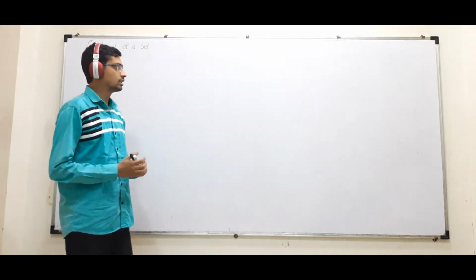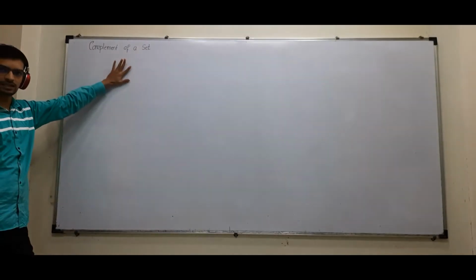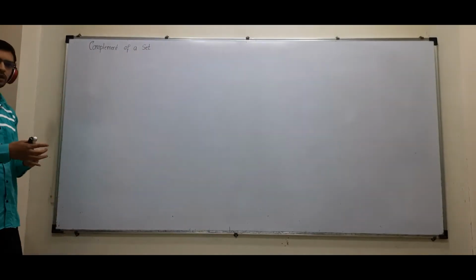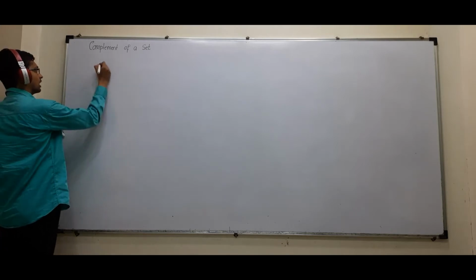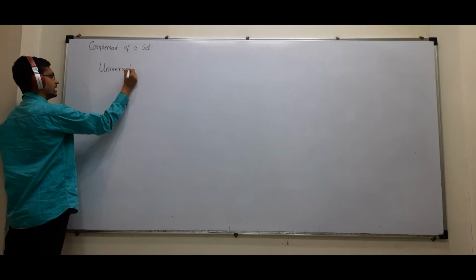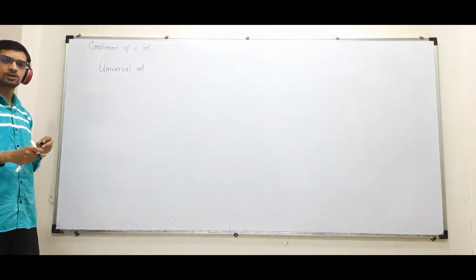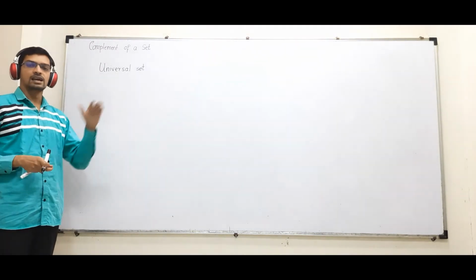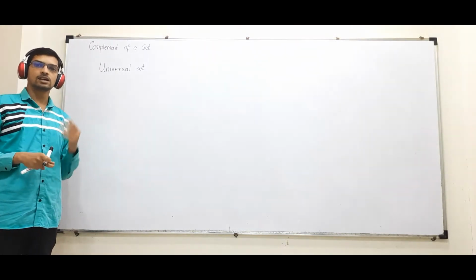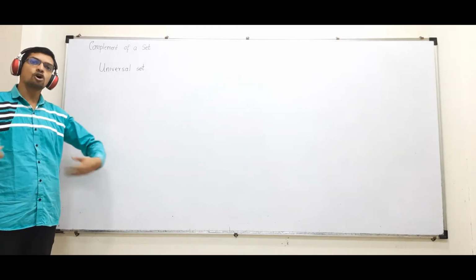Very good morning, children. Today we'll learn what we mean by the complement of a set. To understand complement, there is a set called the universal set. A universal set means a set which has all the elements, a set which contains all the elements. If I talk about numbers, I can say complex numbers is the universal set because it has all types of numbers.